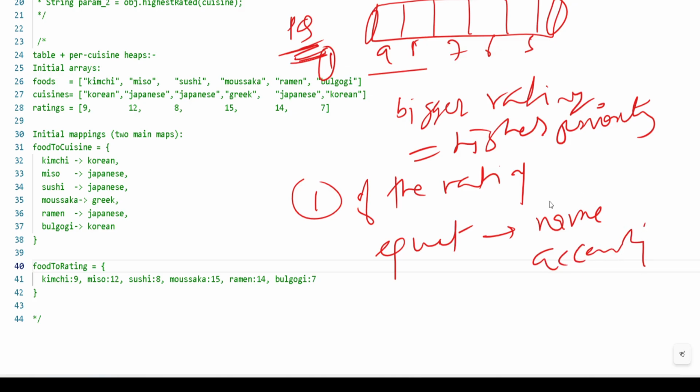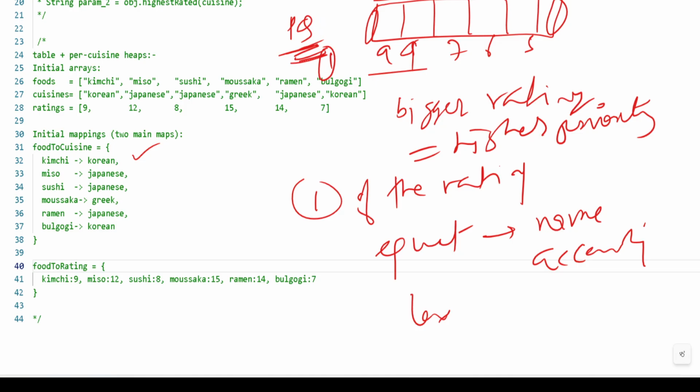Let's suppose two foods have the highest rating, let's suppose I'm talking about this kimchi, and it has the highest rating. In that case we will use the lexicographically smaller one, which one is the smaller one, who comes first. Understand?